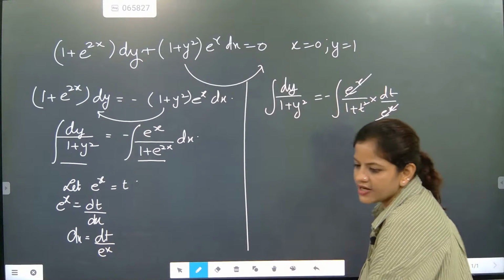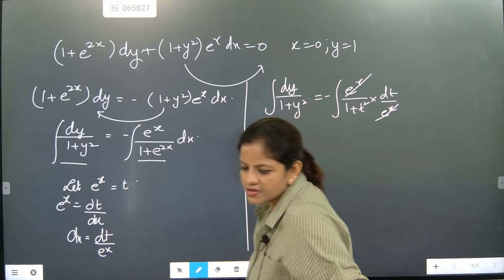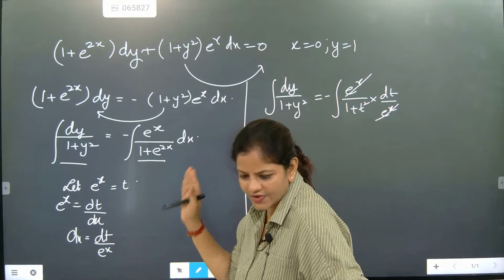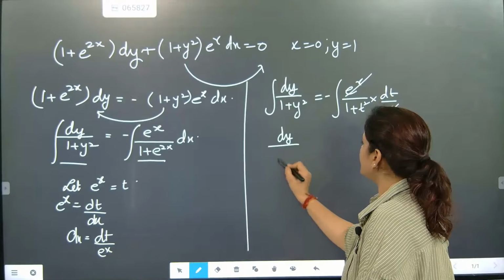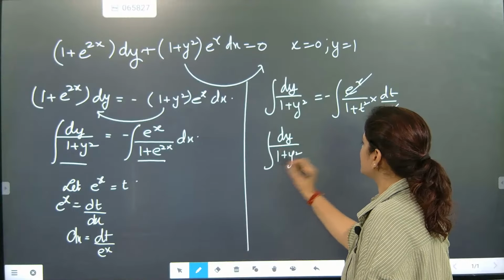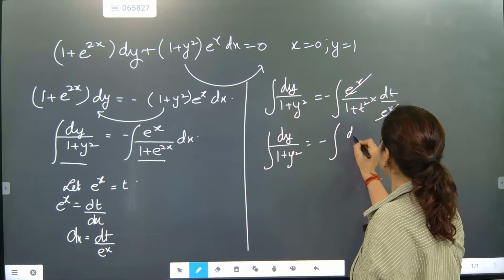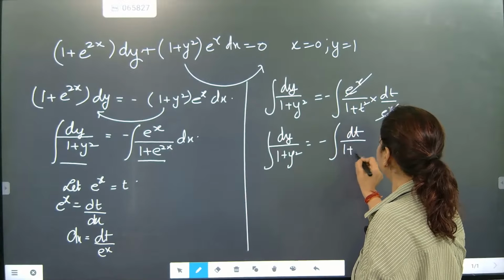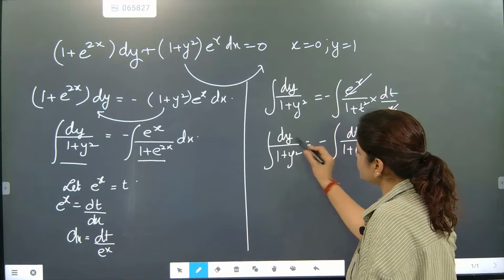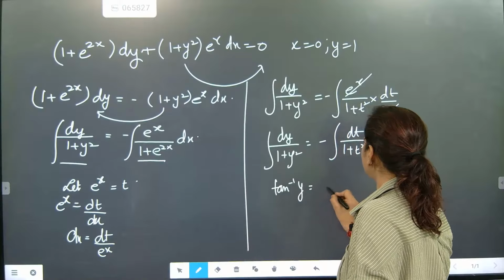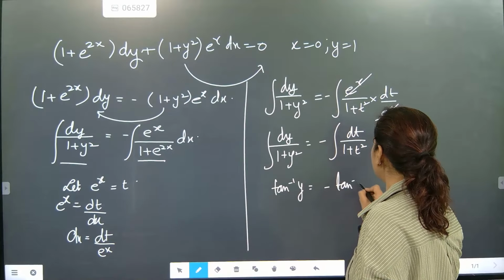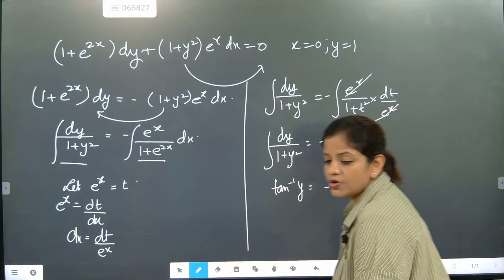This and this will get cancelled. Once you have written till here, you have cancelled this section. Now what is coming here is dy by 1 plus y square minus dt by 1 plus t square. Now this part will become tan inverse y equal to minus tan inverse t plus c.